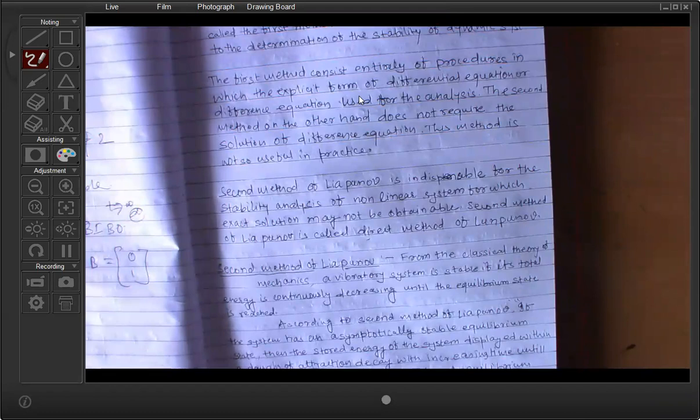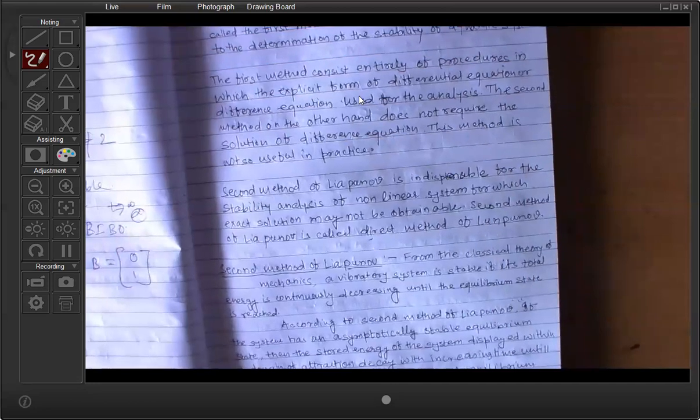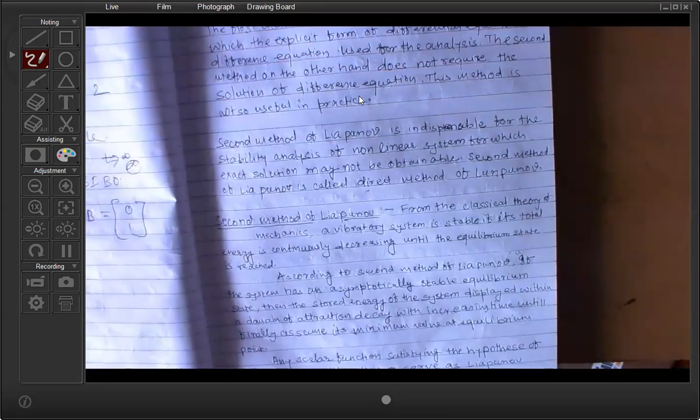So you know about the classical theory of physics of mechanics. From the classical theories, a vibrating system is stable if its total energy is continuously decreasing until the equilibrium state is reached. I will discuss what you mean by equilibrium point and what you mean by energy. From the classical theory, if the total energy is decreasing about the equilibrium point, then you say that the system is stable.